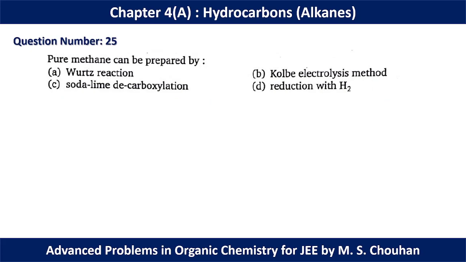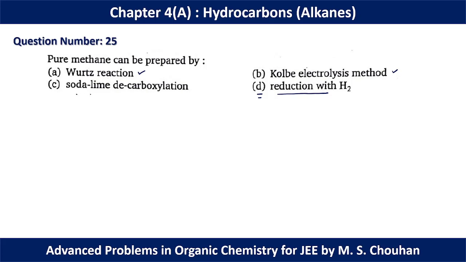In question number 25, pure methane can be prepared by which method? In the Wurtz reaction we get an even number of carbons, while methane has only one carbon. That's why methane cannot be prepared by the Wurtz reaction. Same for Kolbe's electrolysis, where we get an alkane with an even number of carbons. For reduction, we should have at least 2 carbons to have a double bond or a triple bond. That's why we can form ethane, but methane cannot be produced by option D, reduction with hydrogen.